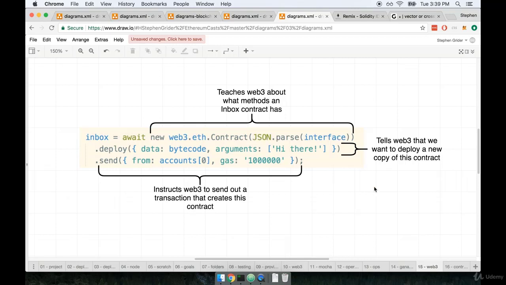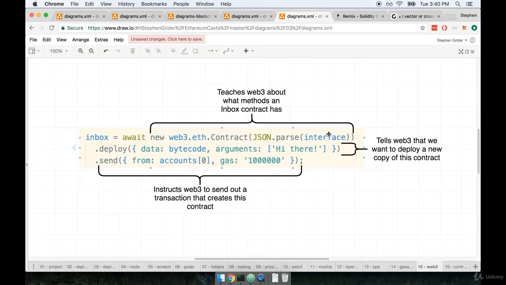Remember, the ABI is how we get some intermediation or some conversion or some interface between the Solidity world and the JavaScript world. You'll notice that I said JSON.parse here and passed in the interface property. When the Solidity compiler compiled our contract and it spit out that interface, it spit out a JSON representation of our interface. We don't want to pass JSON to contract right here. We want to pass an actual JavaScript object. And that's why we specifically parse that JSON to get back a JavaScript object.